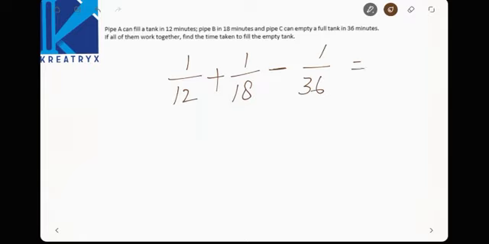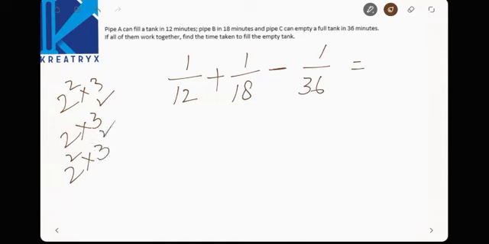LCM is nothing but 12 is 2 square into 3, 18 is 2 into 3 square, and 3 is 3, so the LCM is 2 square into 3 square.